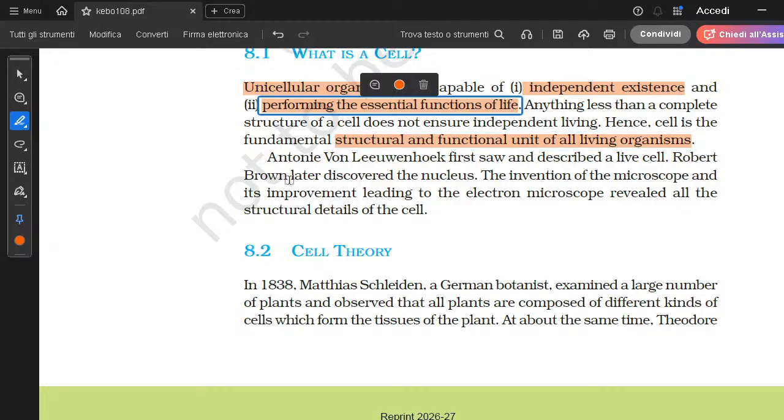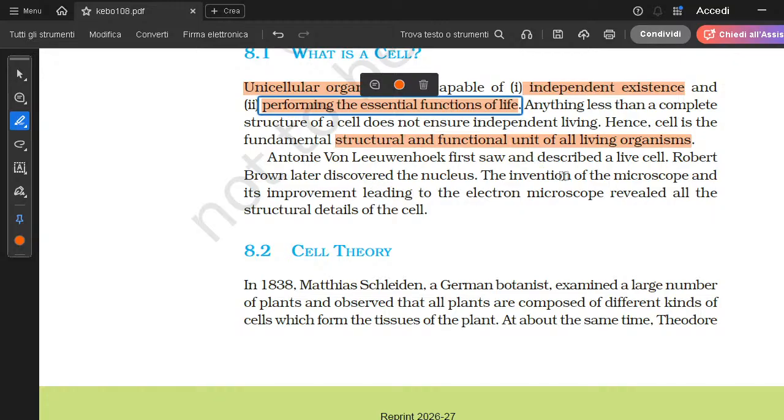And Antonio Leeuwenhoek. So there are three scientists about whom I will tell you. The first one being Robert Hooke, who for the first time saw dead cells on a wooden cork. The second one being Robert Brown, who was the first scientist who told about the nucleus, which was obviously dead. And the third scientist is Antonio von Leeuwenhoek. He was the person who saw a living cell for the first time.